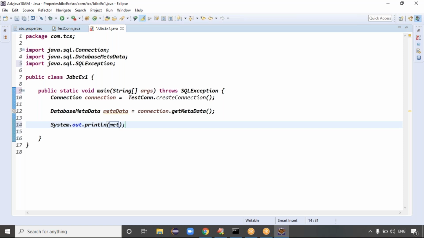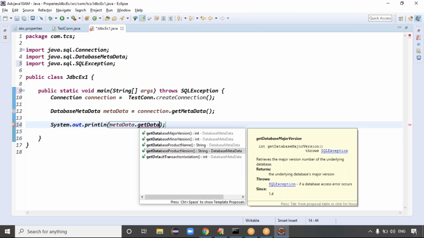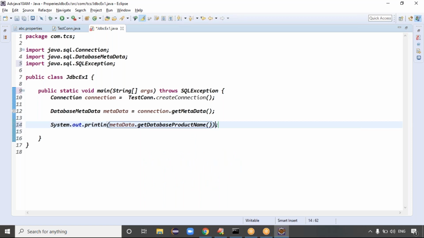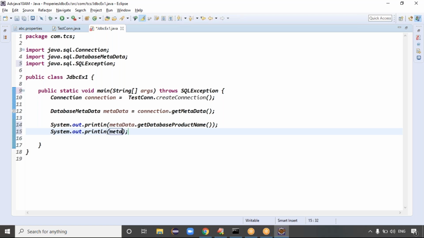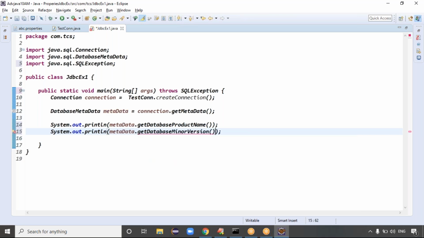In that case, simply write metadata dot getDatabaseProductName. Which database product are you using? The Oracle product. Then System.out.println metadata dot getDatabaseProductVersion. Which version of the product are we using?